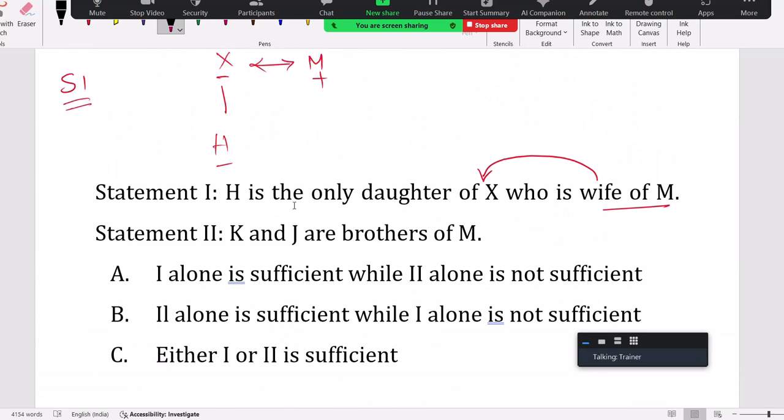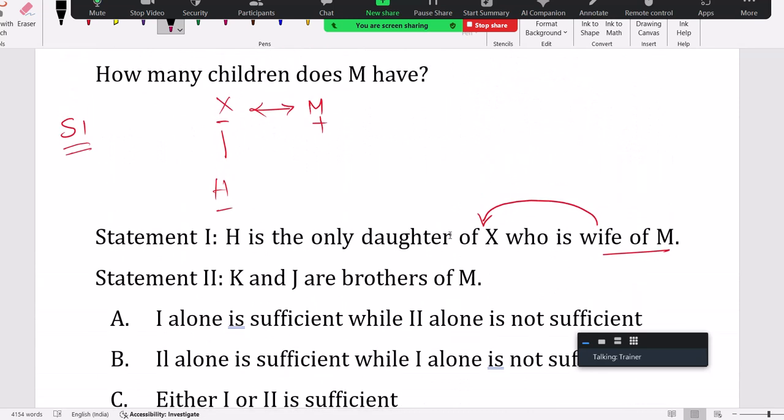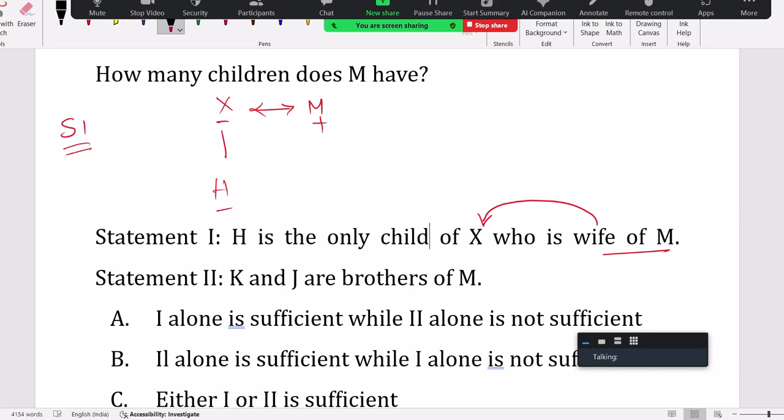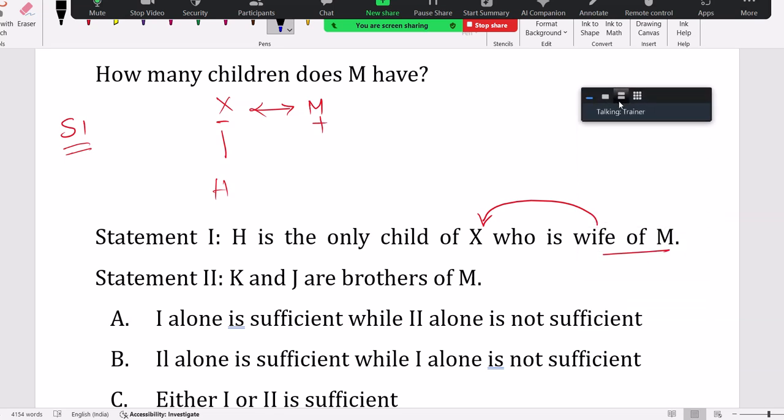Suppose the statement is H is the only child of X. Now, if the question is the same data sufficiency question, I'm just changing the data: how many children does M have? H is the only child of X. X, because of the word who, X is wife of M. Now here, H is the only child of X, so using one alone, I can answer.